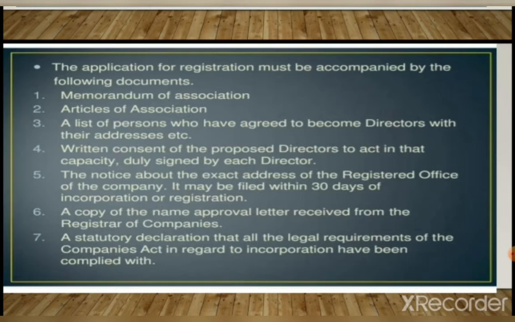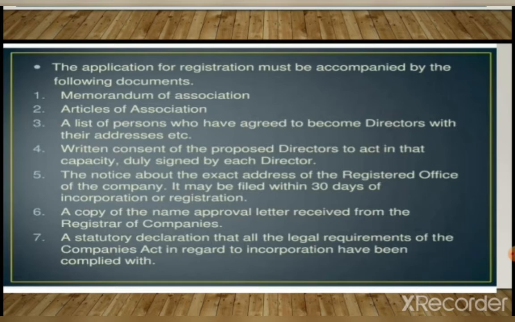What are the documents? Memorandum of association is required, then articles of association, then a list of persons who have agreed to become directors with their addresses, etc. Next is written consent of the proposed directors. Whoever the directors are, their written consent with their signature is also required.